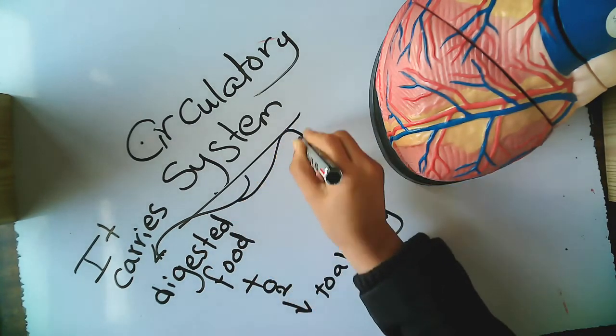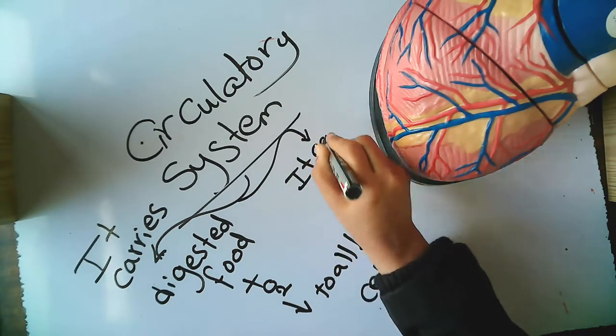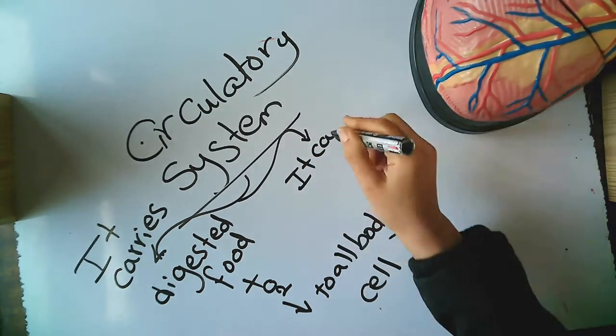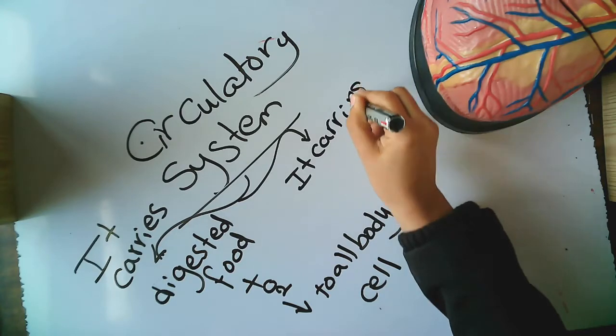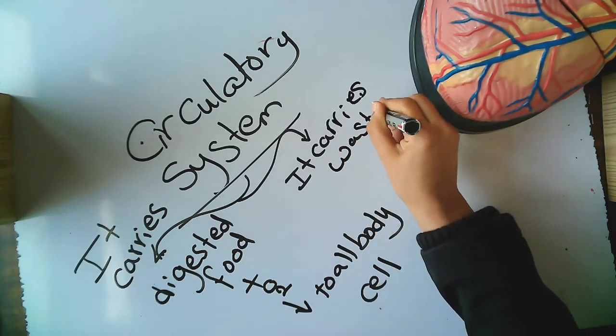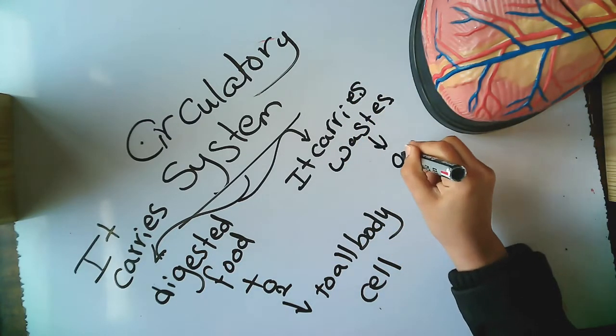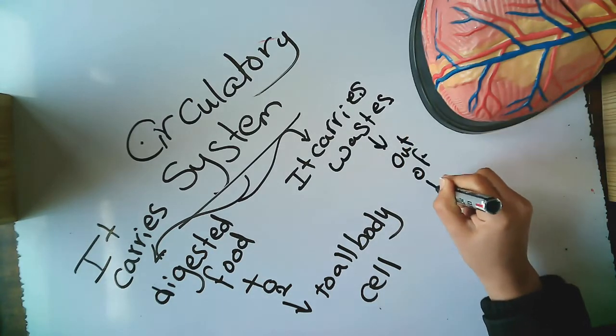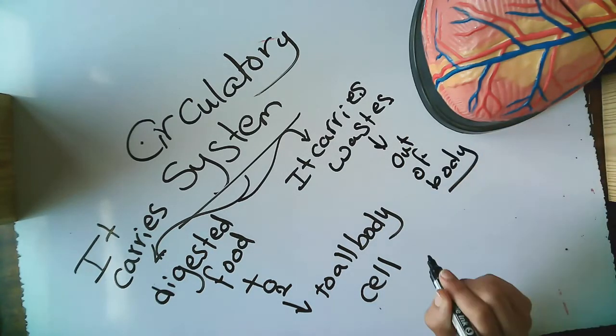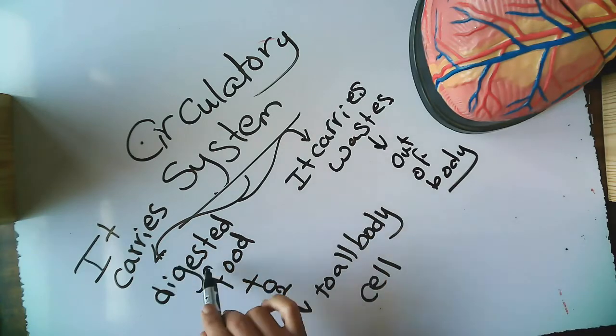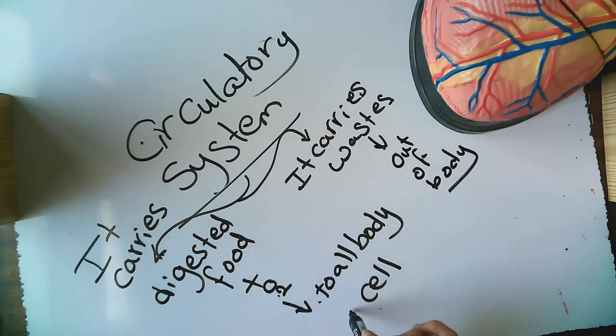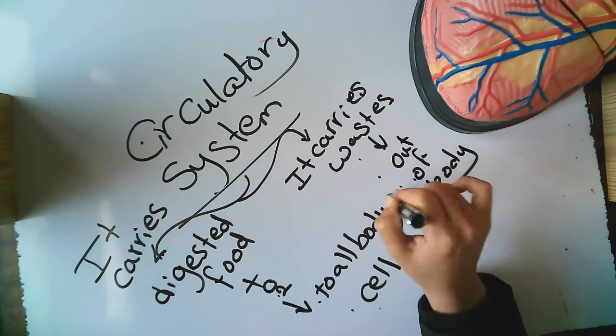At the same time, it carries waste out of the body. Again, the circulatory system carries digested food and oxygen to all body cells, and it carries waste out of the body.